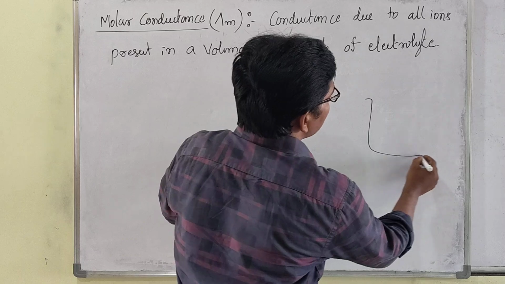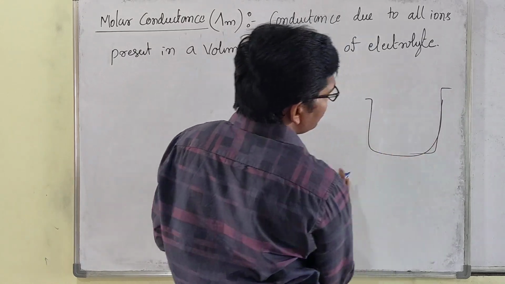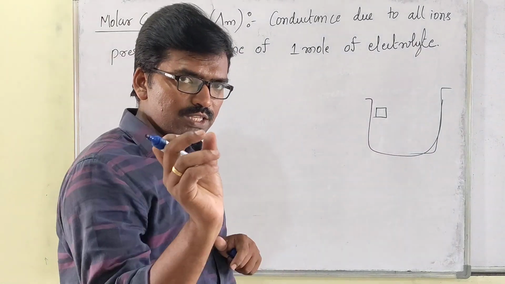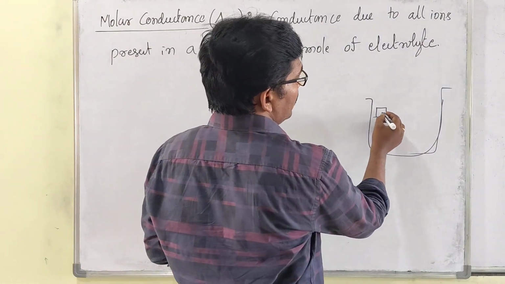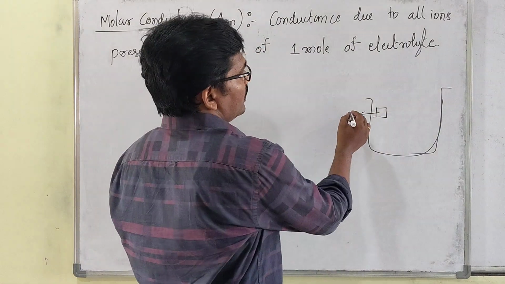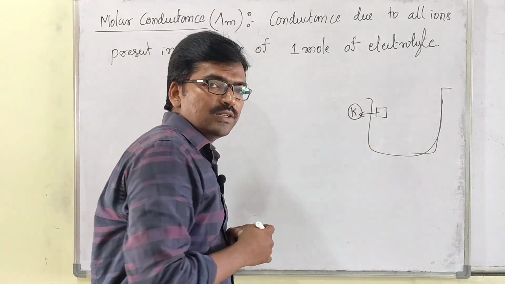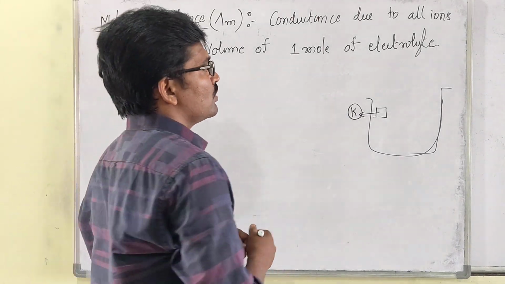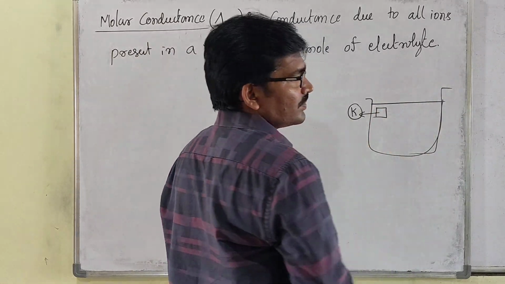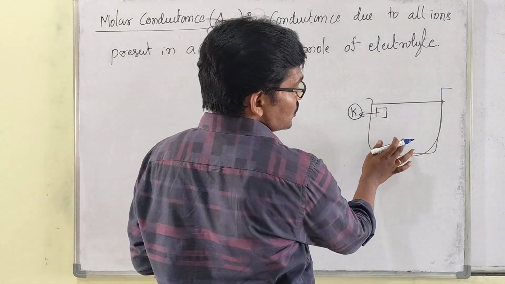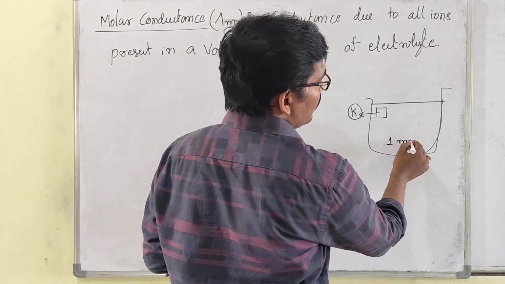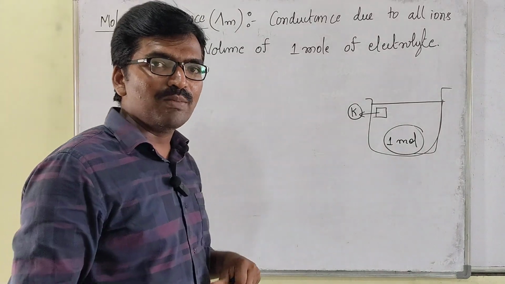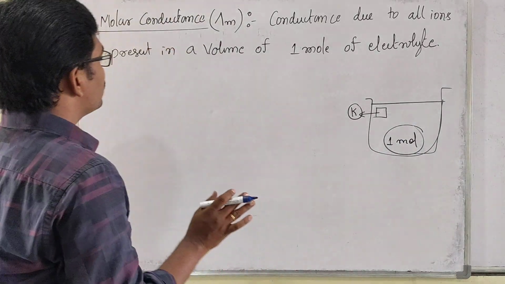For example, if you take an electrolytic cell and look at the conductivity within the centimeter cube, we call it conductivity, that is K. But what does molar conductance say? Volume is not mentioned; the volume can be anything, but the solution concentration should be 1 mole, 1 molarity. Then we call it molar conductance. Clear, my dear students? Right.